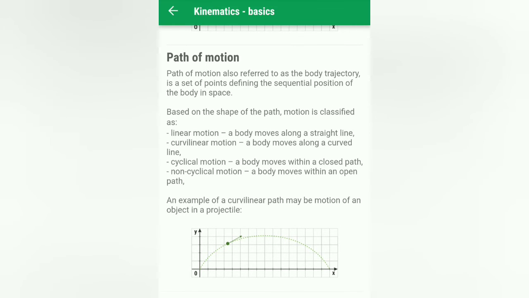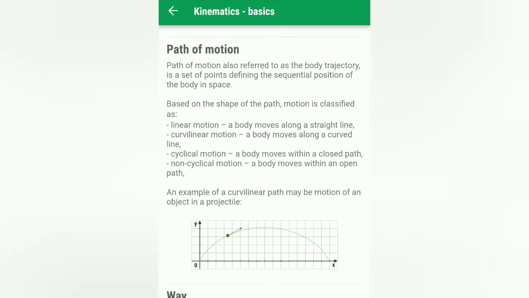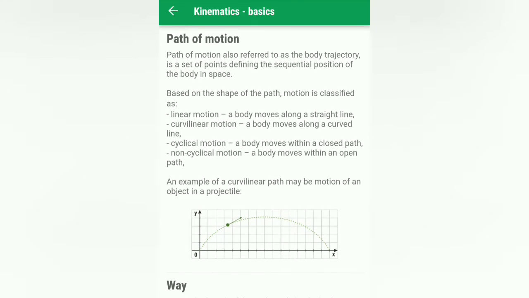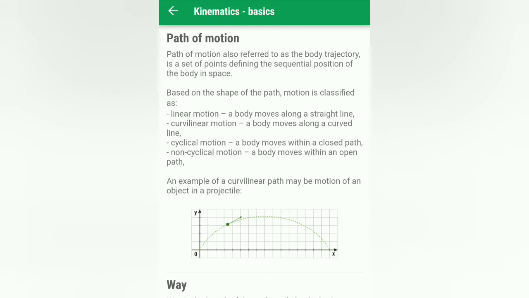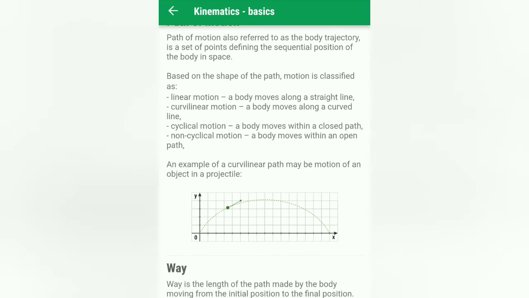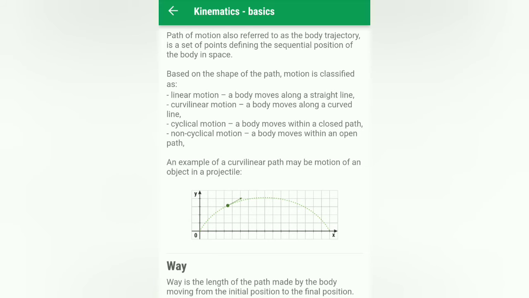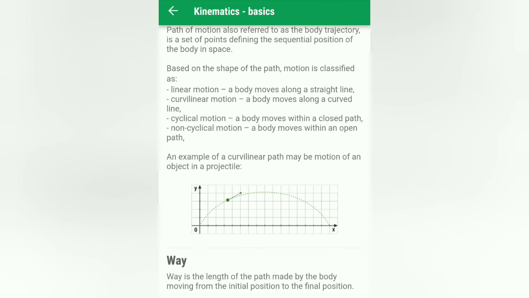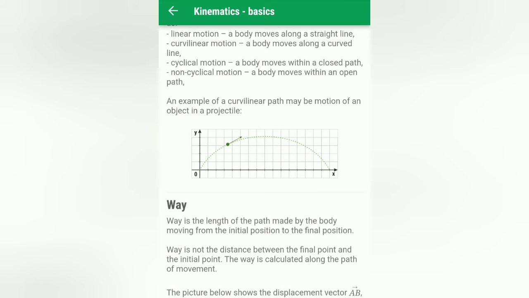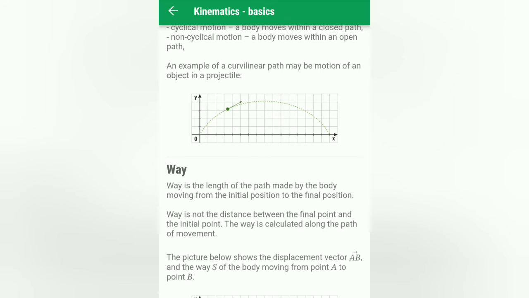Based on the shape of the path, motion is classified into linear, curvilinear, cyclic, and non-cyclic motion. These are some basics. We know the definitions of those terms. For example, there is a curvilinear path of the motion of a certain body.